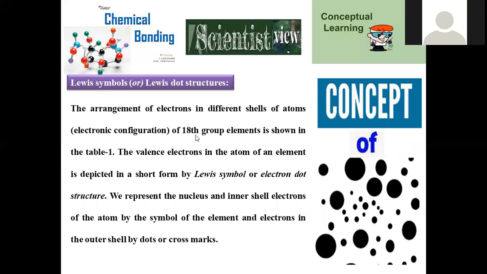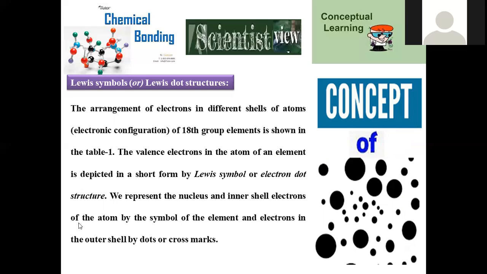After the invention of the microscope, after the discovery of subatomic particles like electrons, only then did electronic configuration come into the picture. Before that, atomic number and atomic weight were the concepts used to describe the behavior of every element. At the end of the 18th century, a new kind of perception, electronic configuration, came into the picture, where all the properties are based on valency electrons only. And the valency electrons in the atom of an element are depicted in short form by the Lewis symbol. Lewis symbols are purely dots, and these are denoted as electron dot structures.